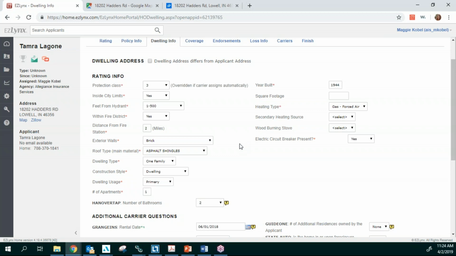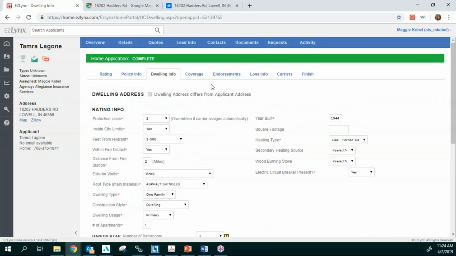And the same for your roof, any different wiring, any plumbing, electrical updates. So that's going to be really important. This electric circuit breaker is also very important that you know that information. And if you're using the quote sheet, that's going to be the question asked on there.